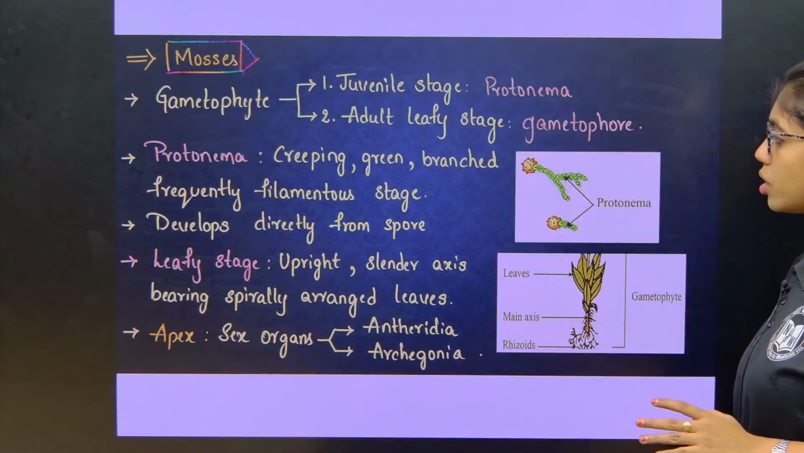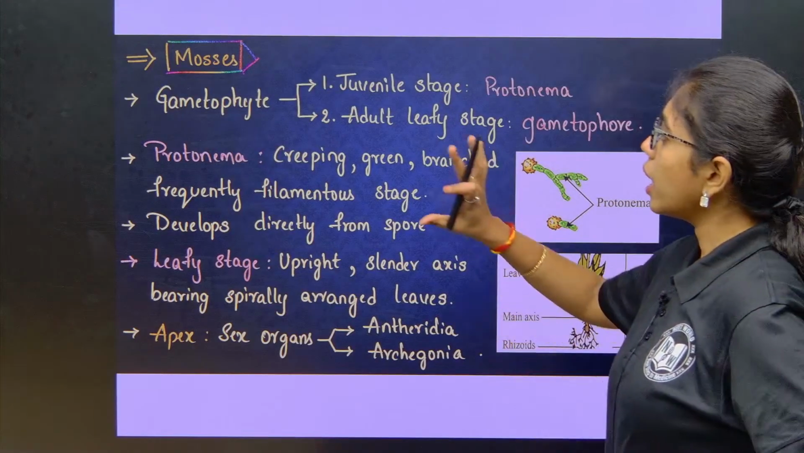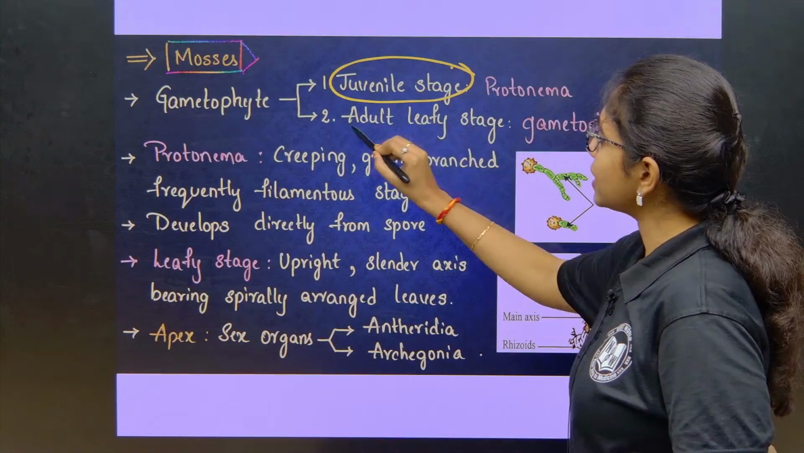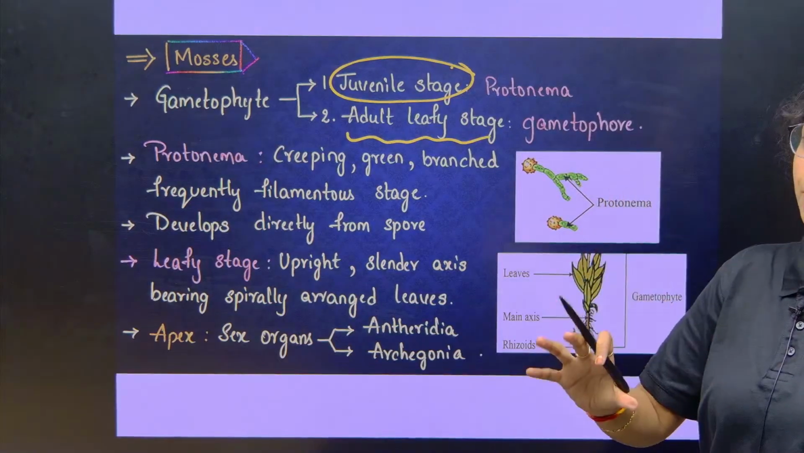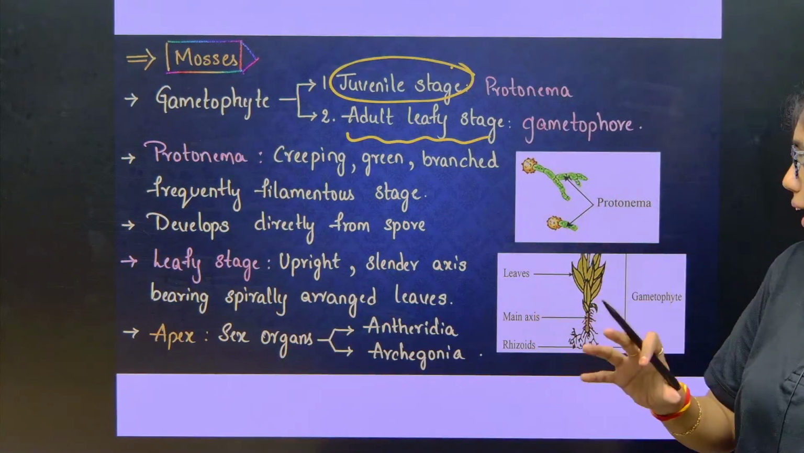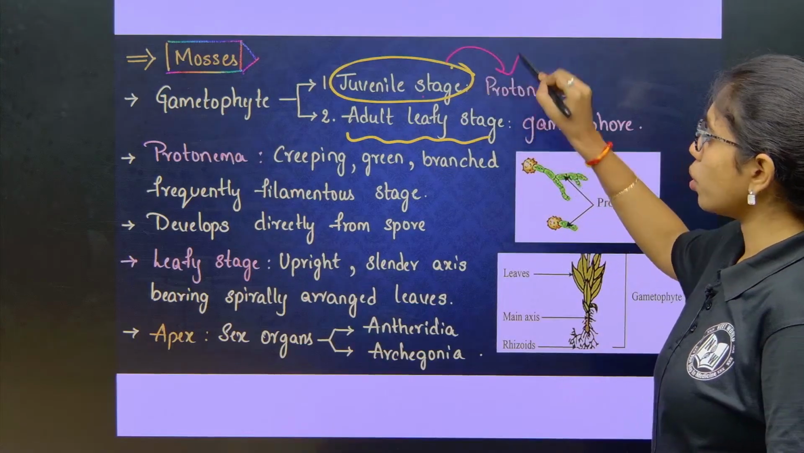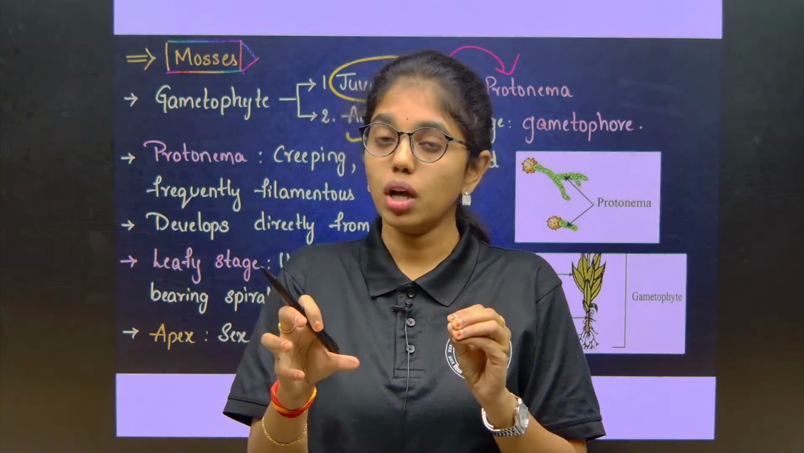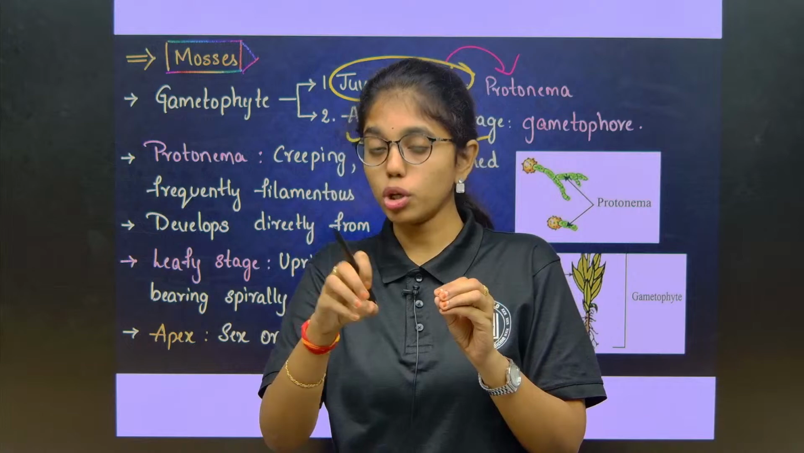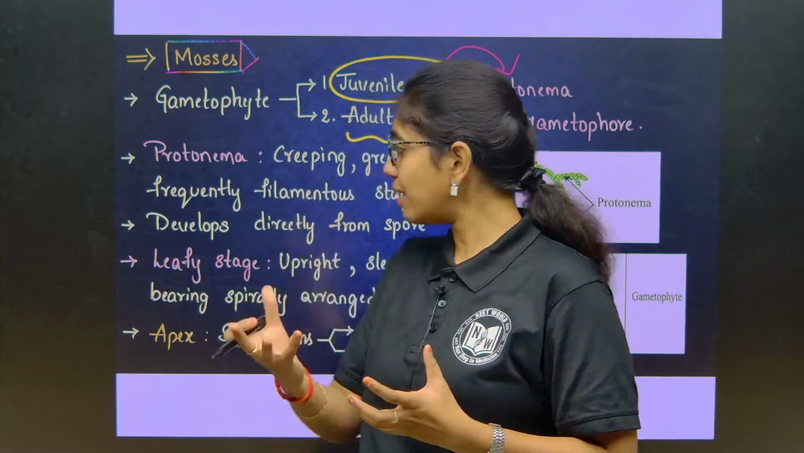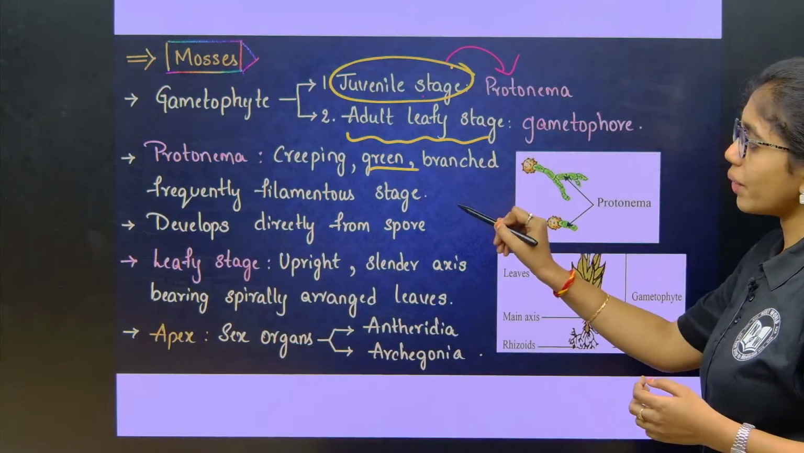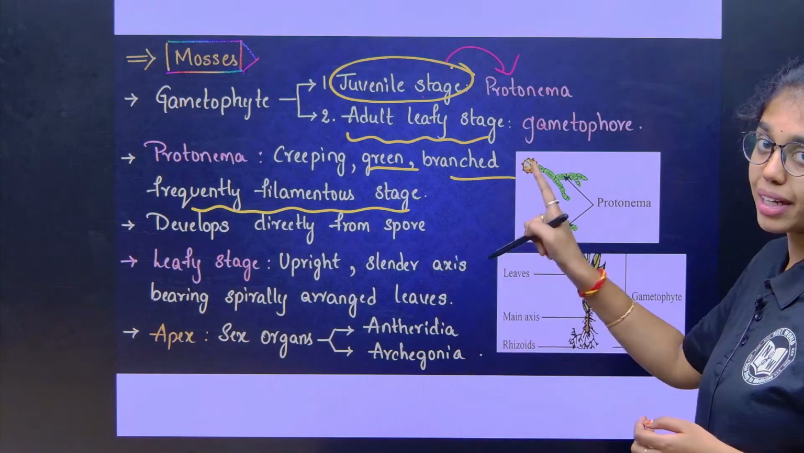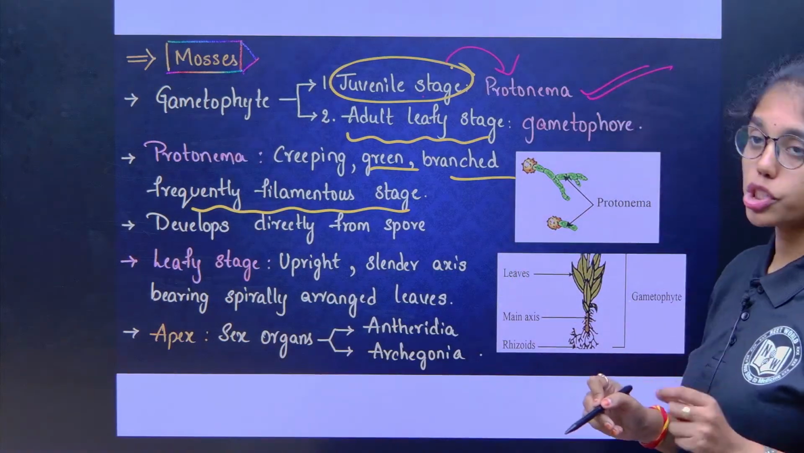Now mosses, the mosses of bryophytes. The gametophyte will exhibit two stages. One is the juvenile stage and the second is the adult leafy stage, which bears multicellular sex organs, antheridium and archegonium. The juvenile stage, which is the protonema, is formed when the haploid spores released from the capsule fall onto suitable substrata. First they will develop into a creeping, green, branched, frequently filamentous stage. This creeping branched filamentous stage is called the protonema, which is the juvenile stage.